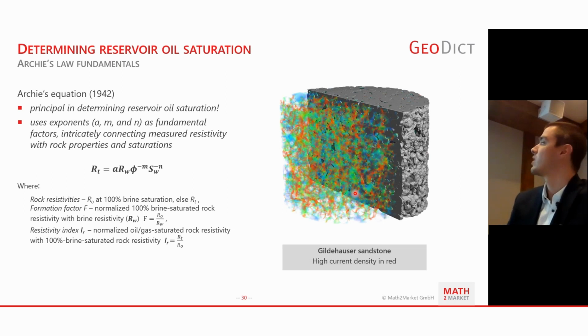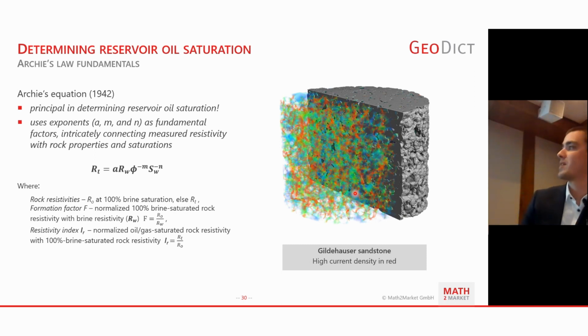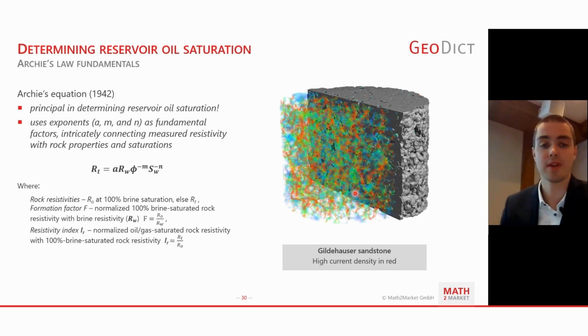Now, the second part of the equation is the oil saturation. And as such, oil saturation is very important. Back in 1942, with Gus Archie's development of Archie's laws, we can connect the measured resistivity of a rock sample with the oil and water saturation in place.